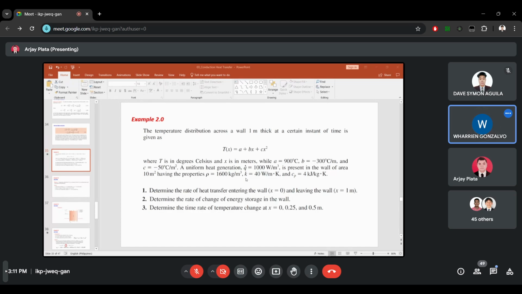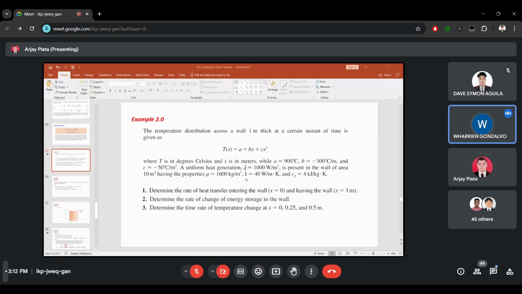Then negative 300 degrees Celsius per meter, and negative 50 degrees Celsius per meter squared, at an instant of time where T as a function of x is equal to a plus bx plus cx squared.